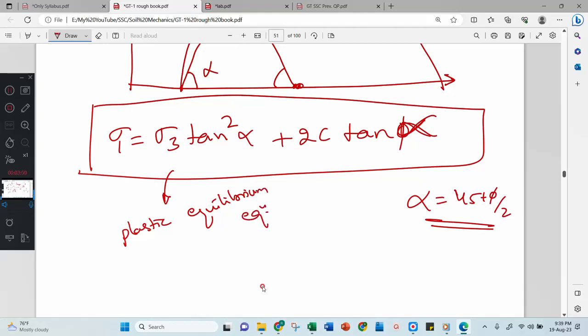Right, any doubt? Okay. This equation is the main equation for the next chapter. Do you have any doubt? That I will consider later, don't worry.